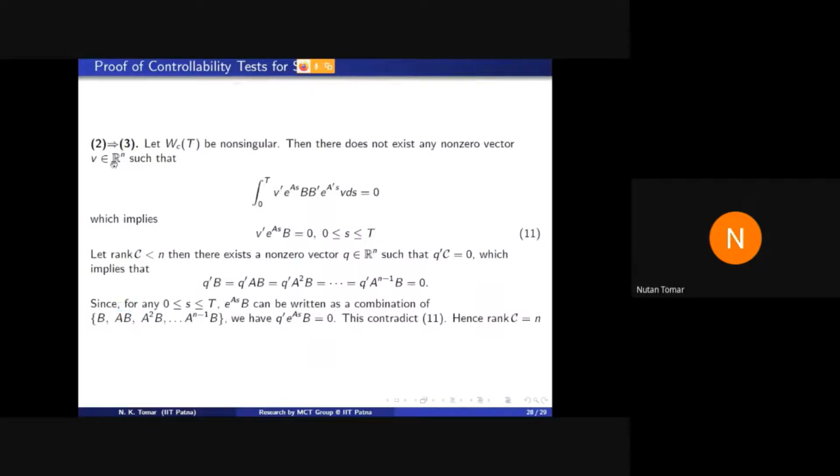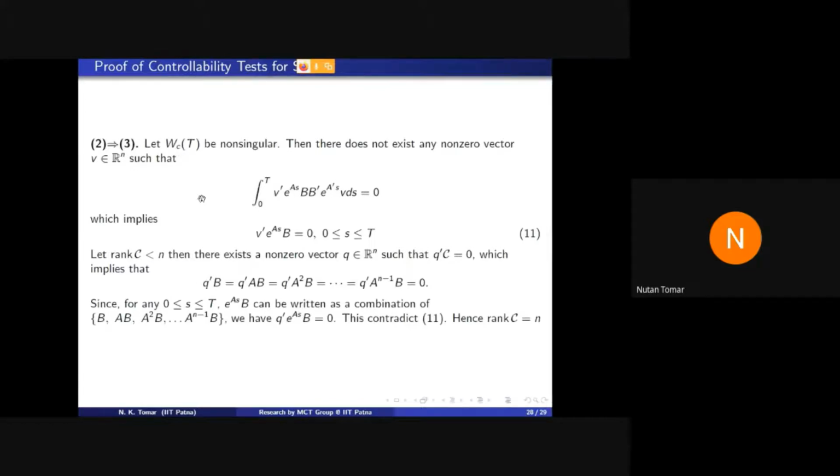By this remark 2, if you apply the Cayley-Hamilton theorem here, e raised to the power A can be written as a combination of I, A, A squared, A cubed, and up to A raised to the power n minus 1, where n is the order of matrix A. So if these two remarks are clear, then the proof is easy. Let us spend some time to see this, 2 implies 3.